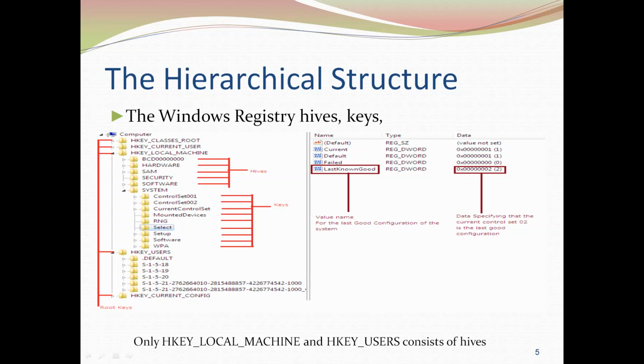Similarly, HKEY_USERS consists of a particular hive called .DEFAULT, and it also consists of some security identifiers. This particular security identifier has some purpose, so they specify the security principal for the users of that operating system. One by one we'll see what the purpose of each individual registry hive is.